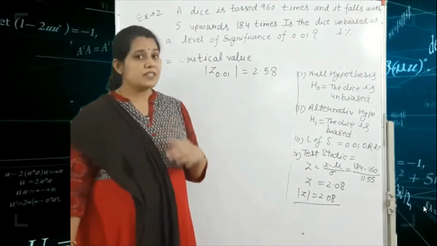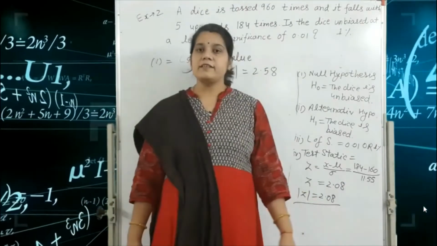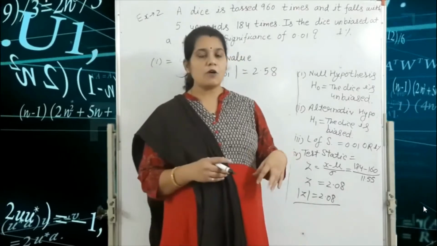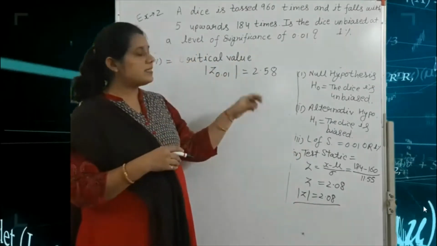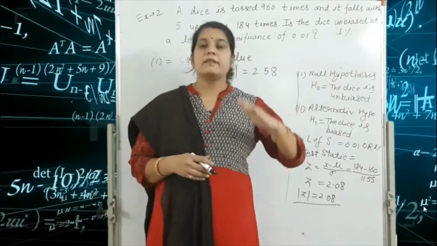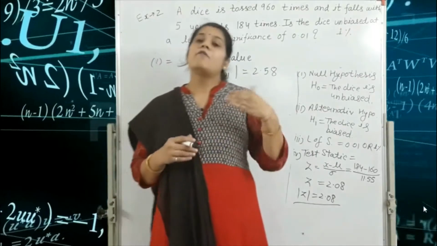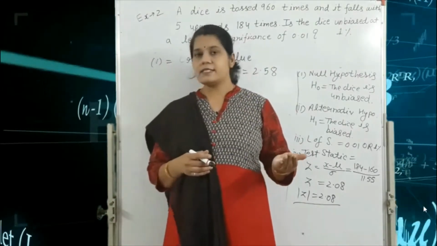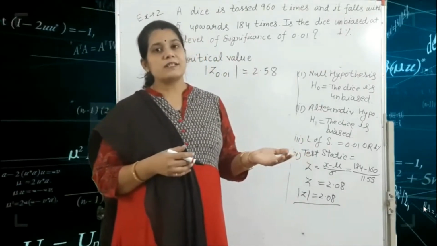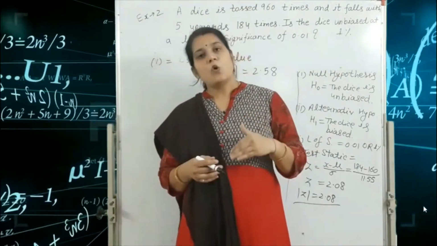We always write the mod of Z is equal to 2.08, because we compare these values in the given table. Always keep in mind the values for 1% level of significance, 5% level of significance, and 10% level of significance according to the two tailed test and one tailed test.